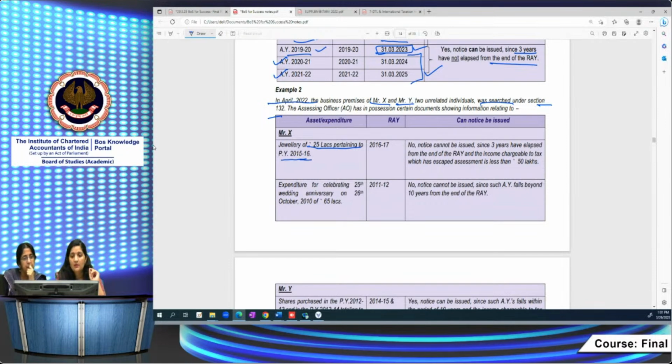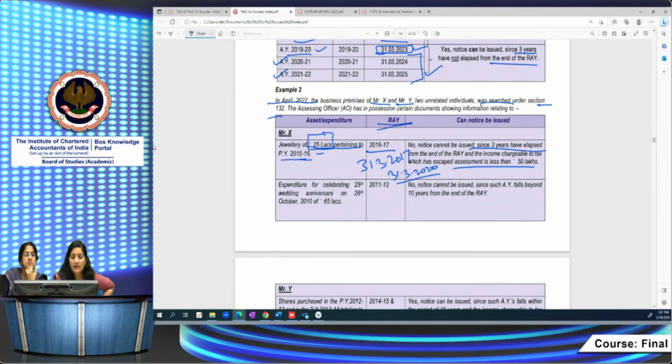See, the 3 years time limit has already expired. The relevant assessment year ends on 31/3/2017, so 17-18, 18-19, 19-20; after 31st March 20 it has already expired. So the 3 years time limit has already expired, and the amount of that jewelry also does not reach 50 lakh rupees. So he cannot issue notice in respect of this relevant assessment year.